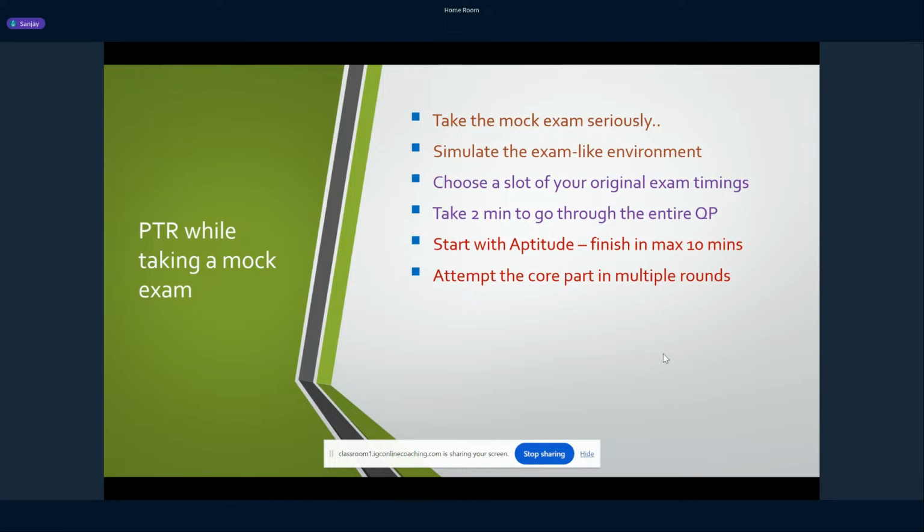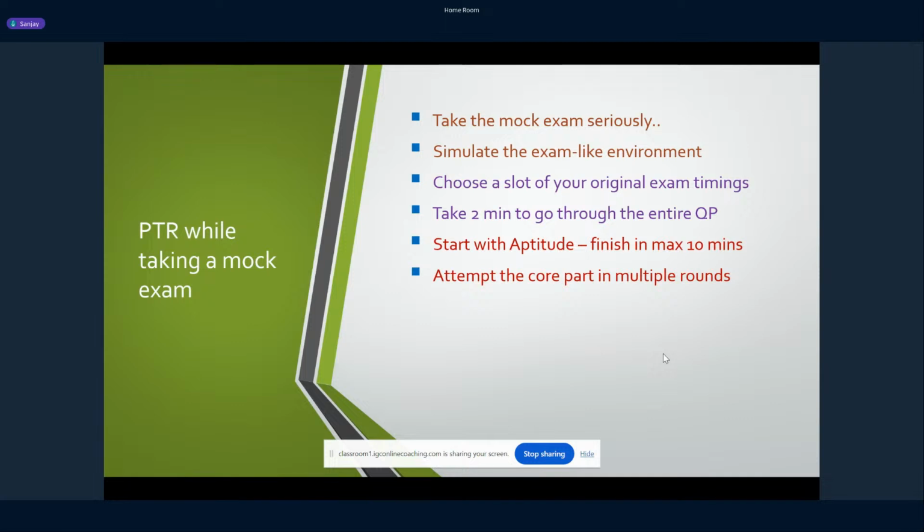Easy questions means when you read the question, you do not have to work out much. Maybe just a straightforward application of a formula and then you get the answer. Or it's a theoretical question, or an MSQ. These questions you can attempt in the first round, which do not consume much of your time and do not need many calculations. So basically all 1 mark MCQs, a few 2 mark MCQs which are theoretical in nature, MSQs, and 1 mark NATs. 1 mark NATs would be light calculations, not much. So you can attempt all that in the first round.